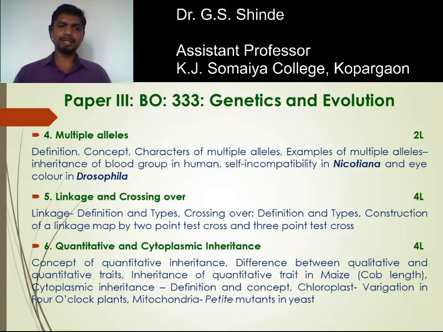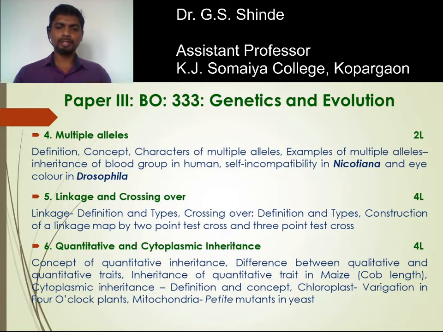There are 2 types of characters, qualitative and quantitative characters. Qualitative characters are the classical Mendelian characters, for example seed form, round seed, wrinkled seed, and the color of the cotyledon, yellow or green. While the other one is the quantitative character. Quantitative characters are metric characters which can be measured, for example yield per acre, egg production in fowls, and milk production in cattle. These are measurable characters, and we are going to study such characters in this chapter.